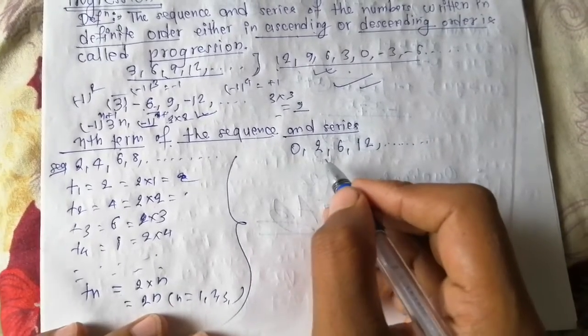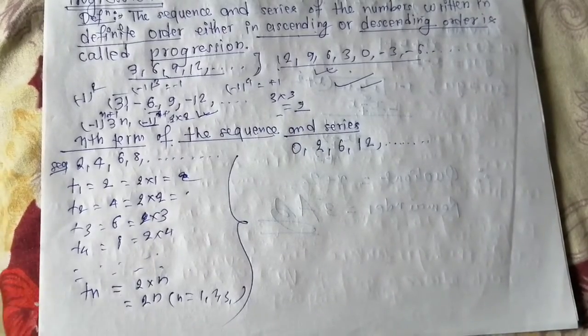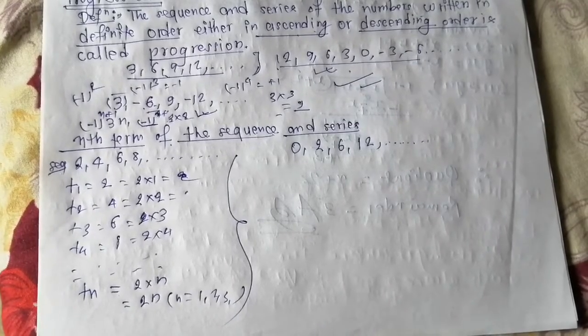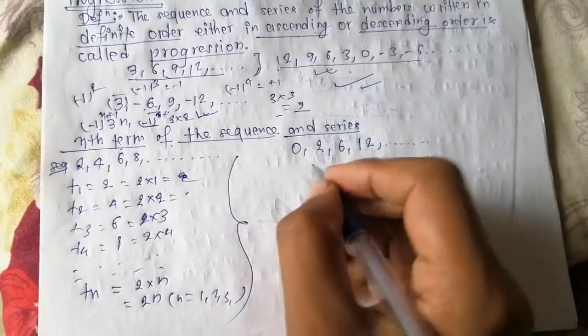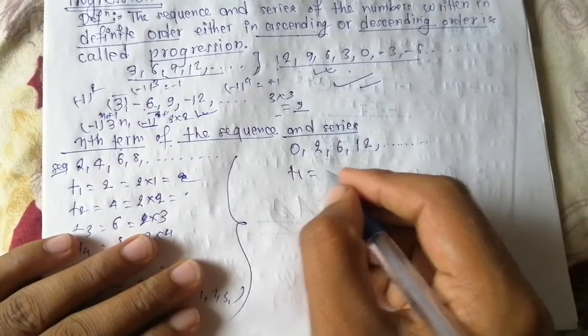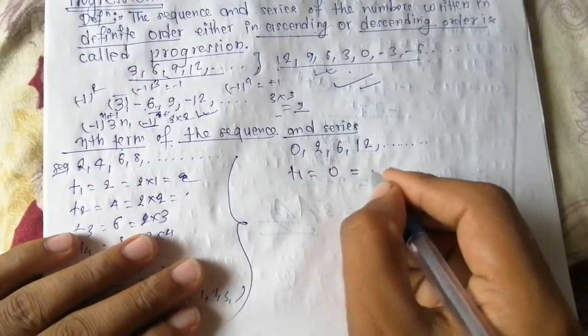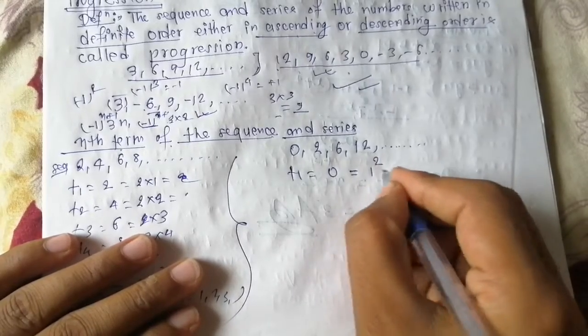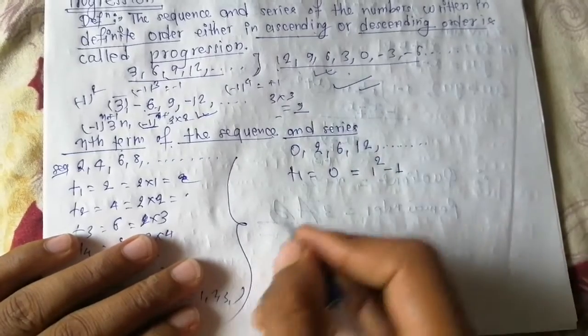Again, let t1 be equal to 0. This can be written as 1 square minus 1, that will give you 0.